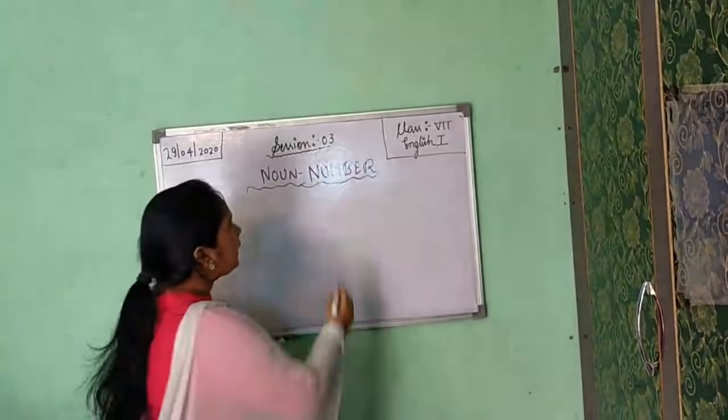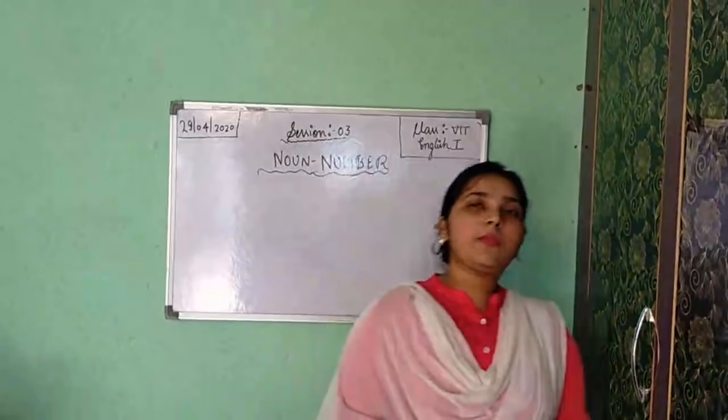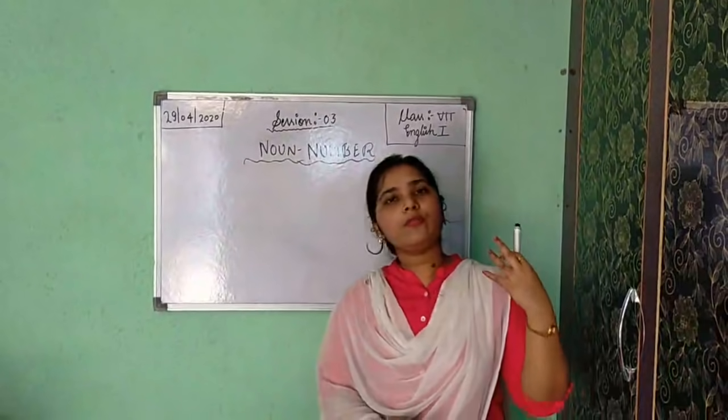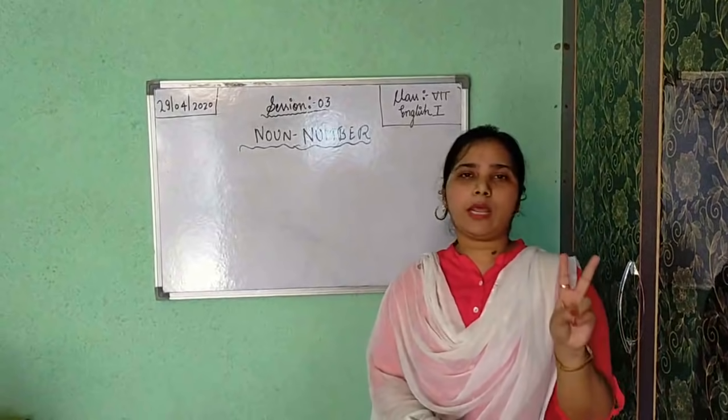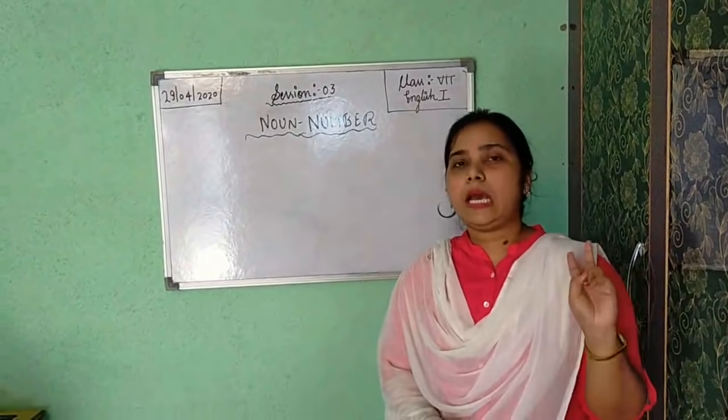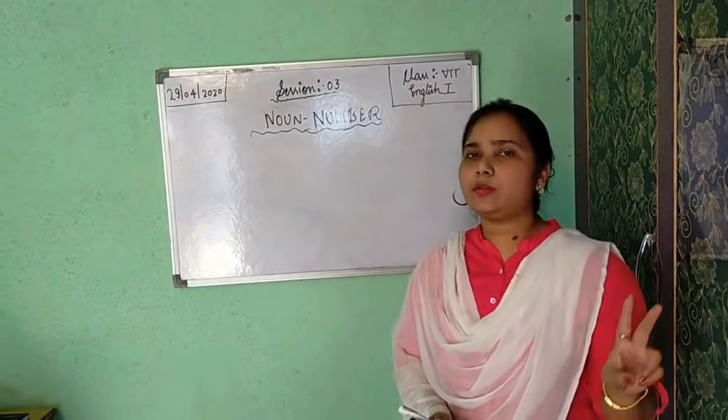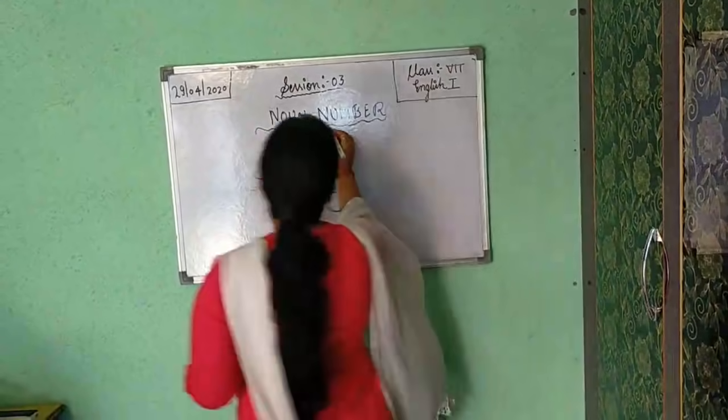Number. This number is also a category of noun only. In our English language, there are two types of number.